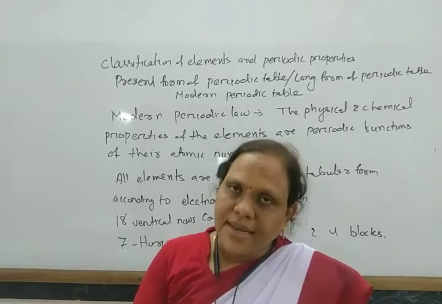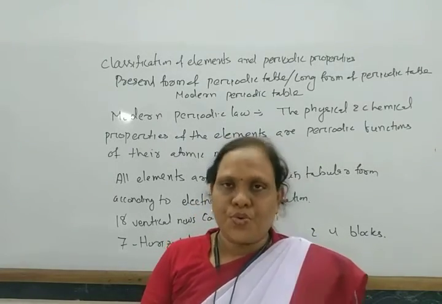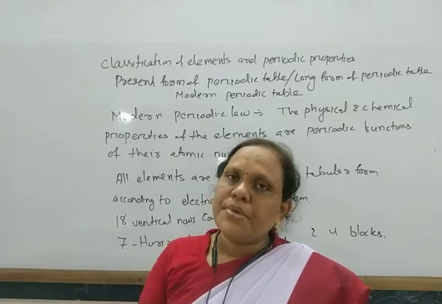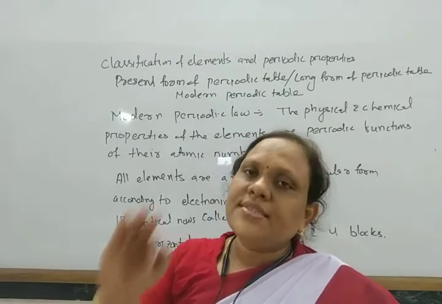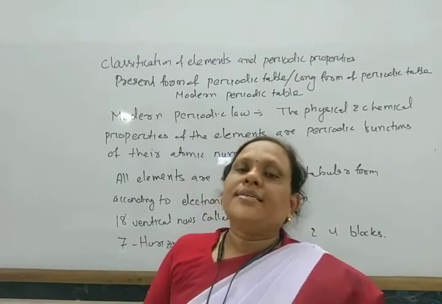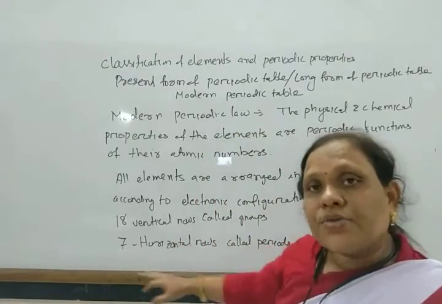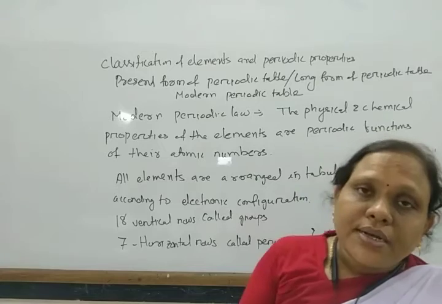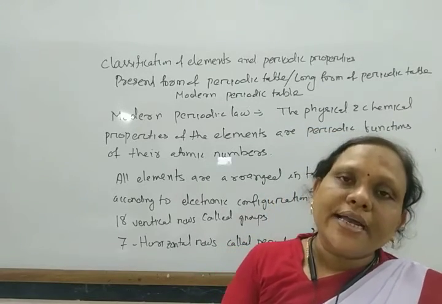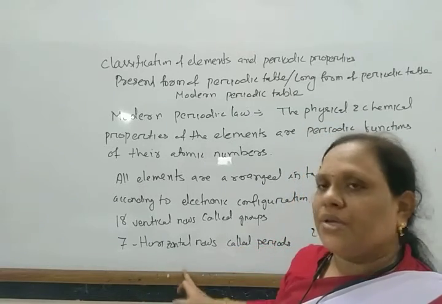configuration in the valency shell are present in the same group. Which have identical or similar electronic configuration, generally these are present in the same group. Similarly, when we write the electronic configuration, what is the highest quantum number for that electron? That represents the period.